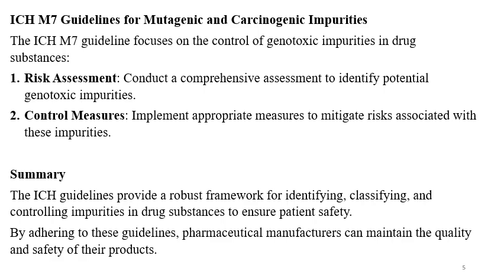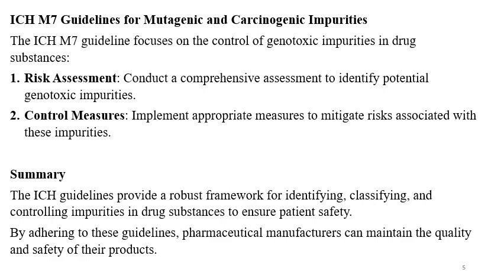Then ICH M7. This is the guideline for controlling mutagenic and carcinogenic impurities. Also, this guideline is for controlling the nitrosamine impurities. So ICH M7 provides you a complete understanding about the impurities which are mutagenic and carcinogenic in nature.